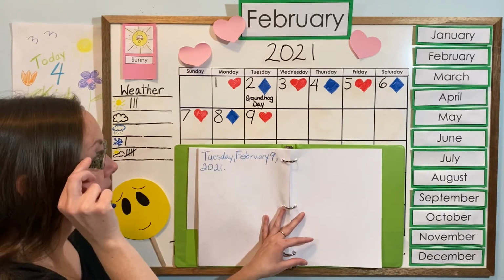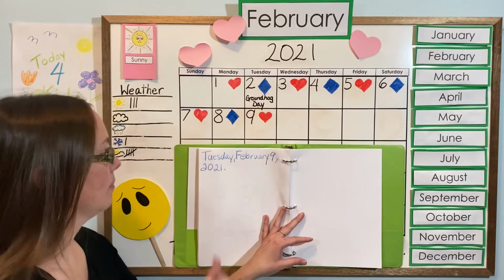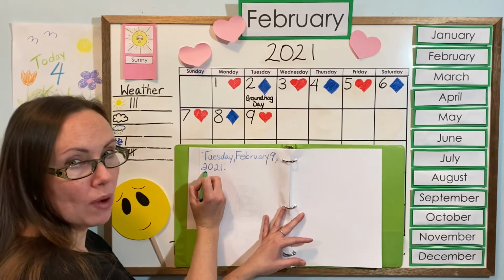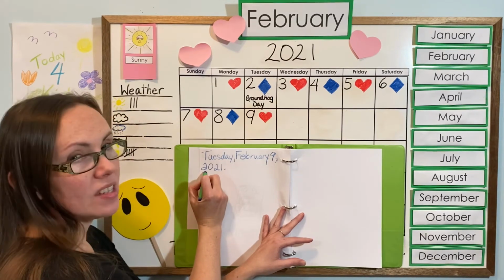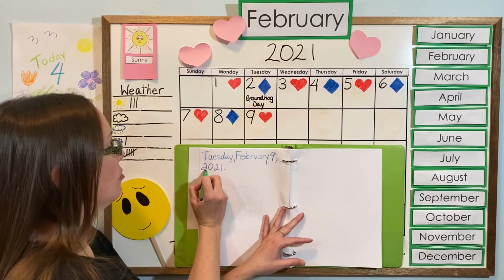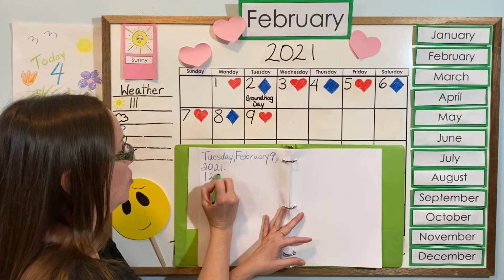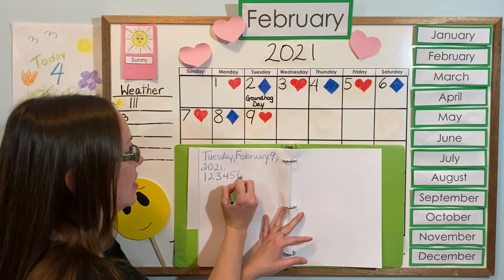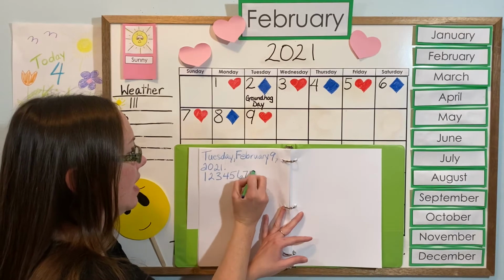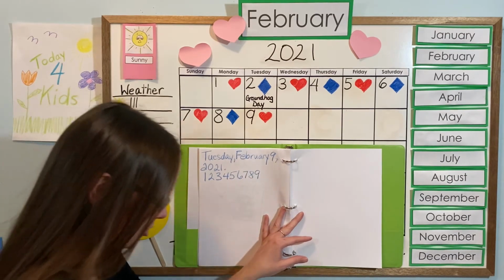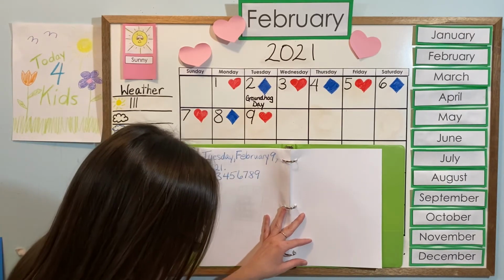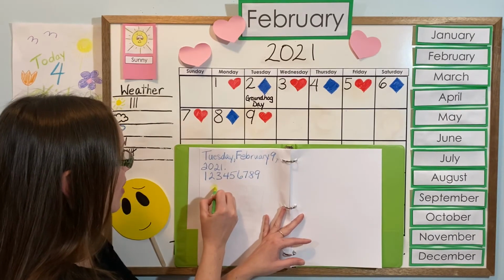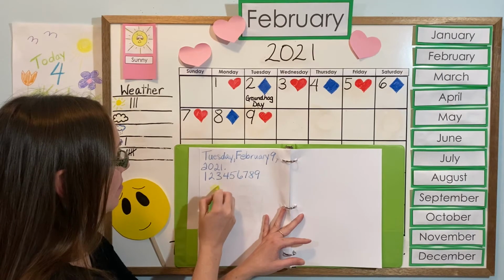And I'm going to practice my numbers up to 9. I want to practice my numbers every day so I get really good at them. So we're going to do up to 9. Ready? You can practice on your paper, or you can practice in the air, or you can just say them with me as we go along. It's all good practice. 1, 2, 3, 4, 5, 6, 7, 8, 9. Good job. And it is sunny where I am today, so I'm going to put a sun here so that I can remember what the weather is like when I look back into my agenda.